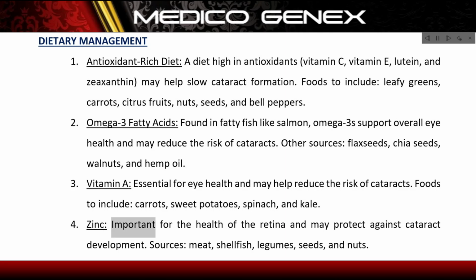Zinc is important for the health of the retina and may protect against cataract development. Sources: meat, shellfish, legumes, seeds, and nuts.